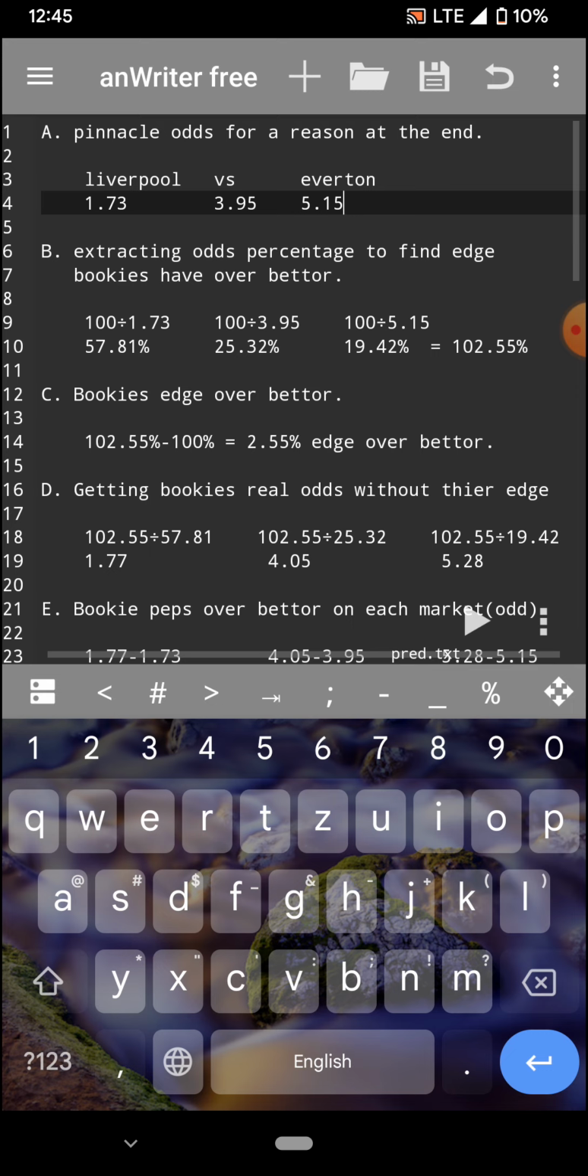So if we sum up the Liverpool win, a draw, and an Everton win, it is going to sum up to 102.55%. And for those of you who did a little bit of mathematics, you have started to wonder what's the reason why we are having 102.55% instead of 100%.